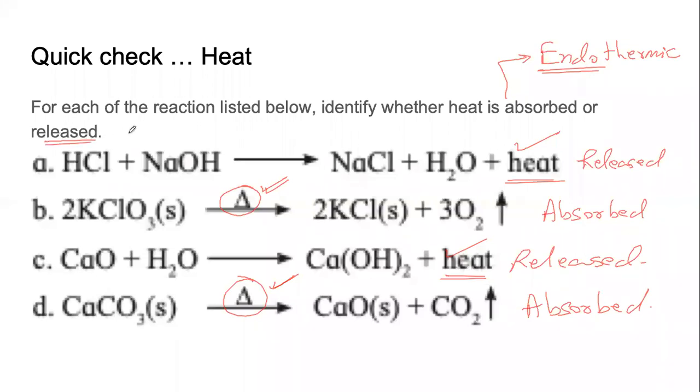Whenever heat is released, those reactions are called exothermic. Exothermic. Therm means temperature, heat. Endothermic means heat absorbing. Exothermic means heat releasing. Remember these words. We will come across these words. We will come across these types of reactions later in the chapter in much more detail.